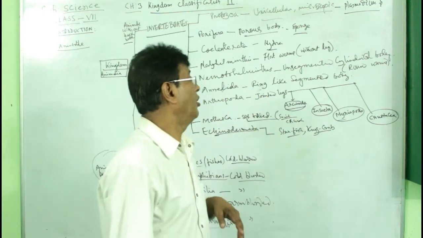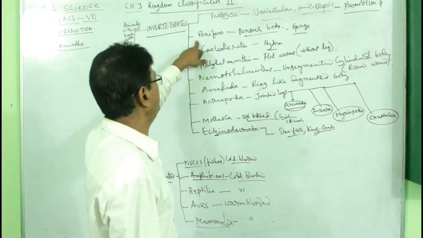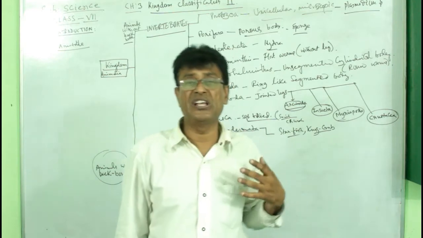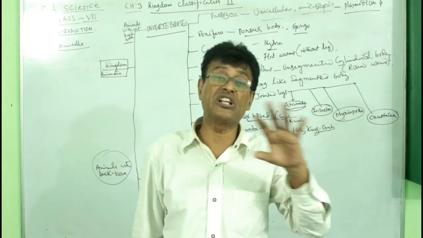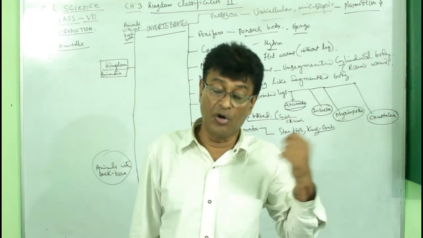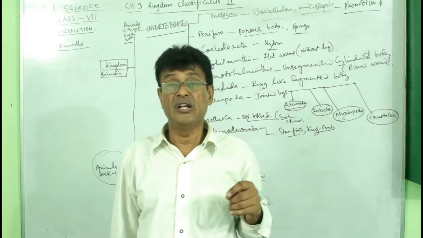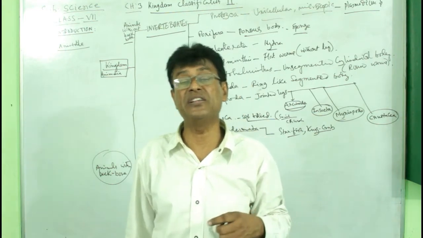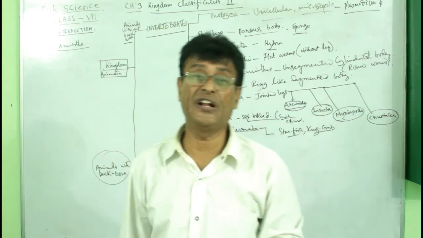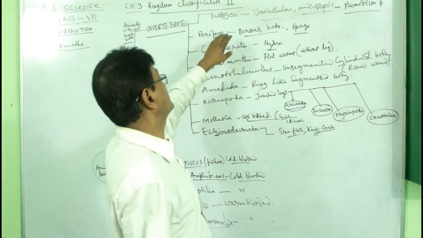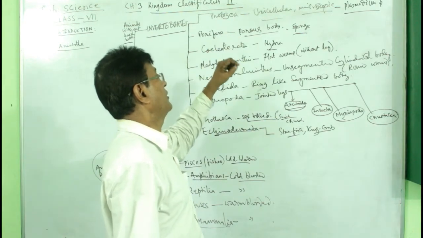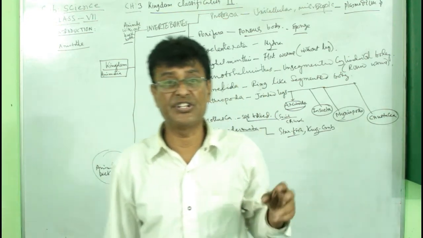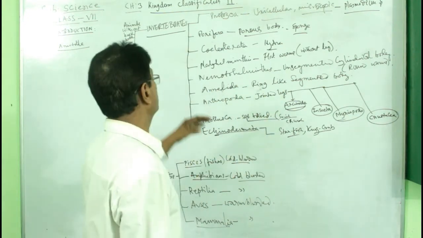Alright. Now, after Protozoa, you come to Porifera. Porifera means the body is provided with numerous pores, small holes. These animals are usually found in the sea. They are marine animals. Their body is a porous body, like the sponge, etc. Sea animals, all that.